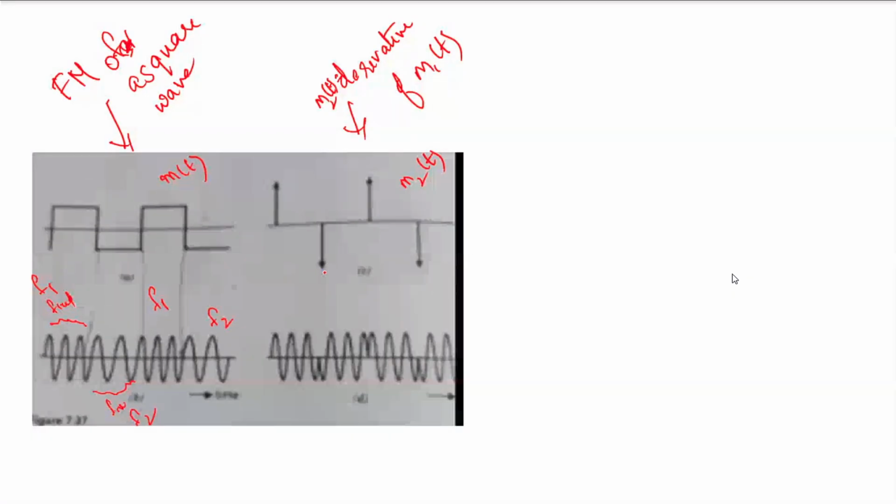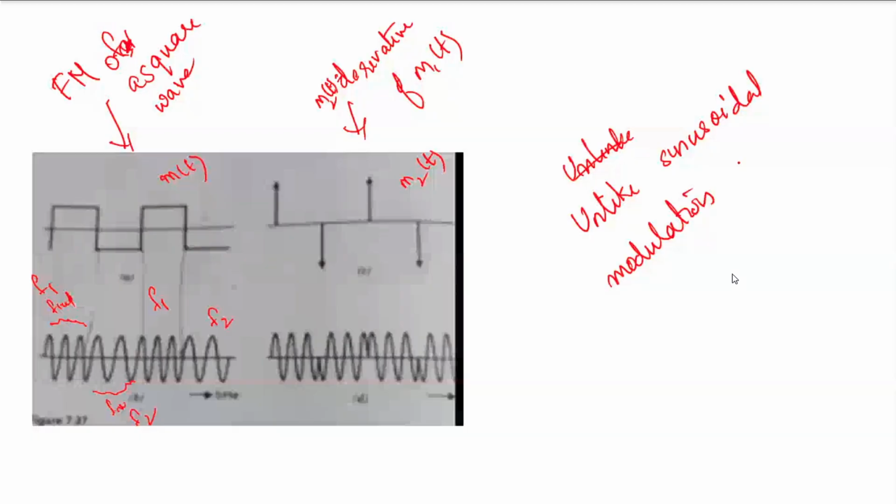So at the points of impulses, you will locate a change in phase. And here one more point to note is, unlike sinusoidal modulation, for a square wave, you can distinguish easily. FM and PM can be distinguished.